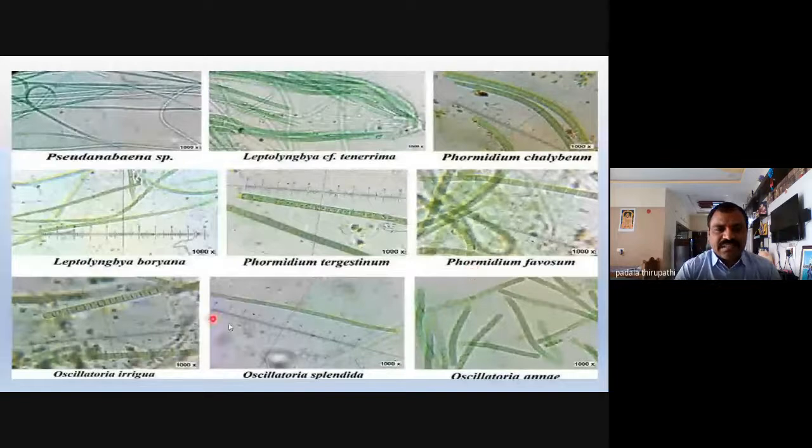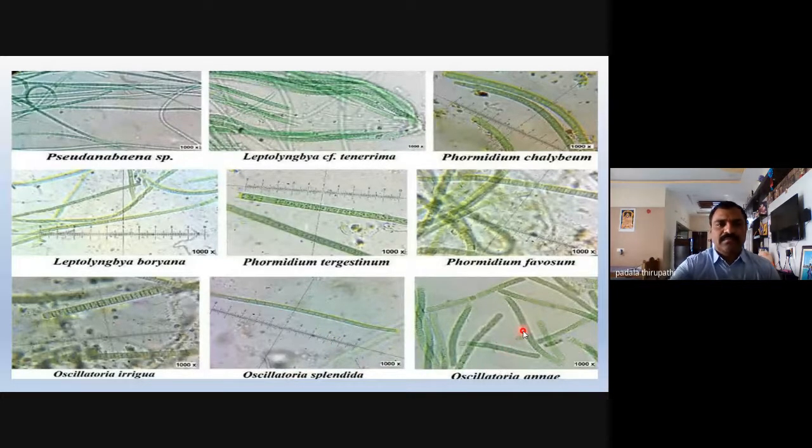So these are the lower images. These are the three images related to our Oscillatoria: Oscillatoria irregularis, Oscillatoria splendida, and Oscillatoria annae. Is it clear? These images show our blue-green algae, especially the lower images.